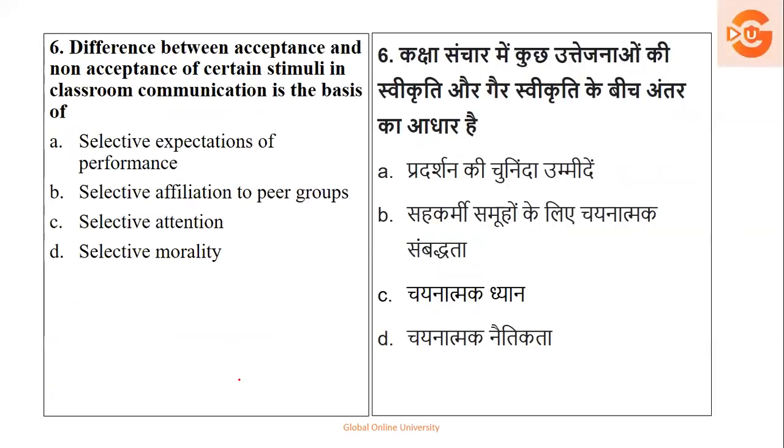The next is differences between acceptance and non-acceptance of certain stimuli, that is reaction. In the classroom, communication is a basis of what? That is, if you have to go for a reaction base, which one will it be? Selective expectations of the performance, selective affiliation to peer groups, selective attention, selective morality. But if you see, performance will not be there, affiliation will not be there, morality will not be there, so it will be what? Selective attention. So here your right option is option number C.